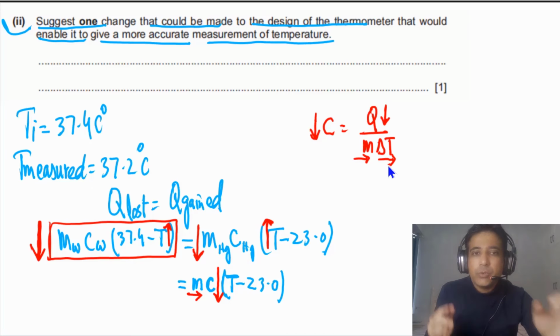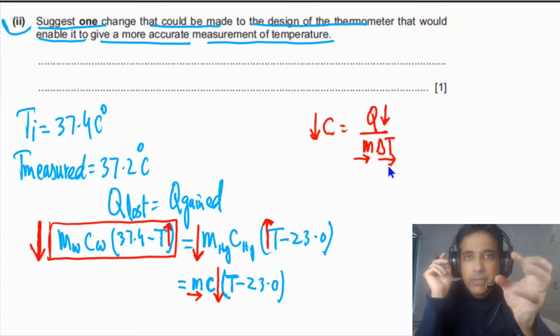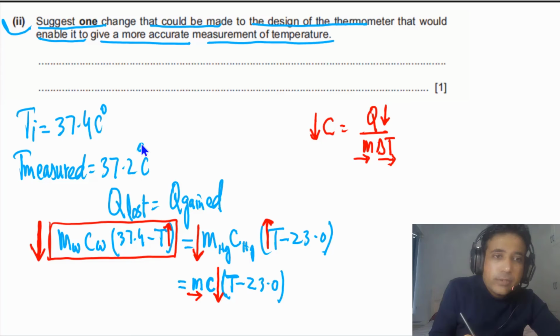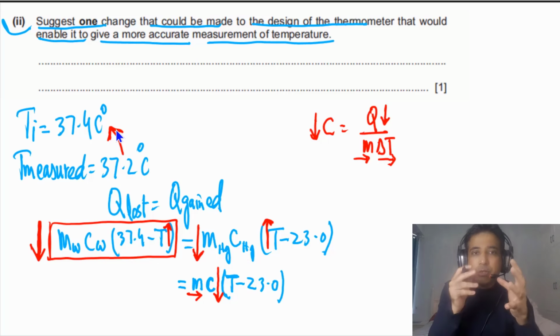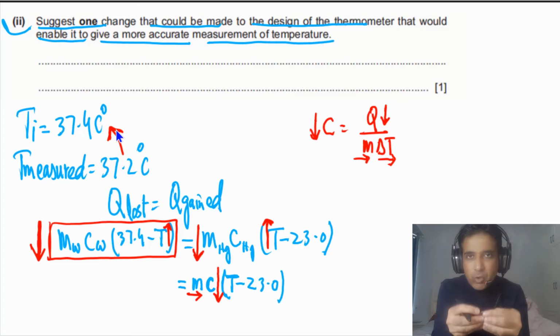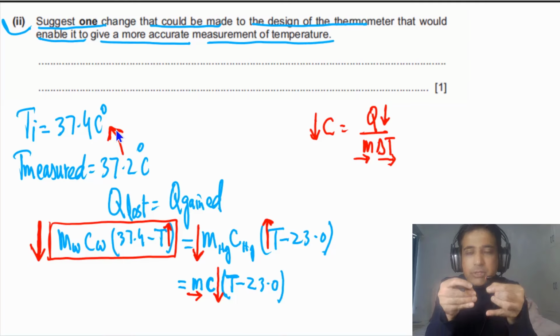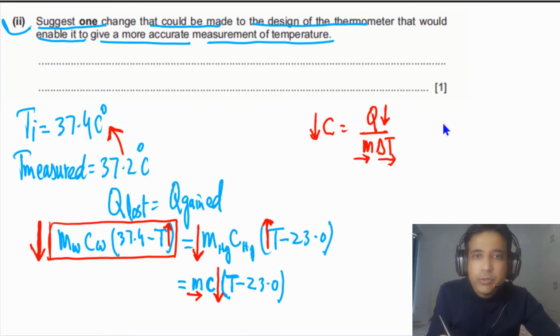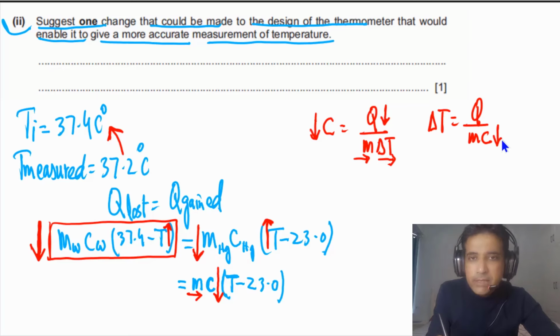So if the C is lower, the liquid will absorb less thermal energy for the same rise in temperature. In that case, we can increase this value of T. So the liquid will absorb a smaller amount of thermal energy and the increase in temperature will be higher if the C is lower. You can also write it like this: delta T will be equal to Q over M times C. If the C is lower, then Q also has to be lower.